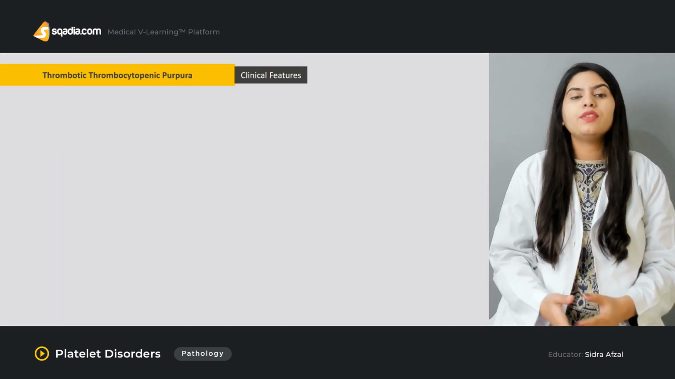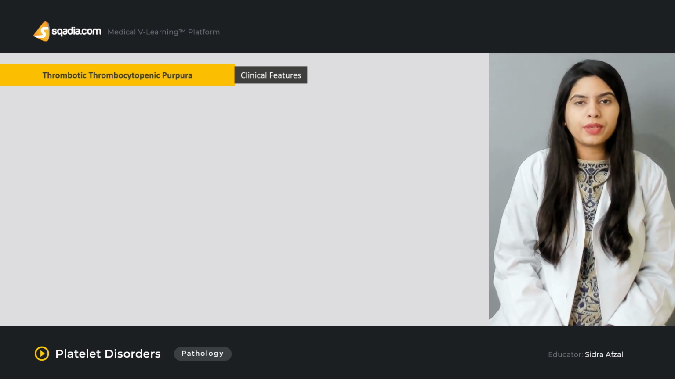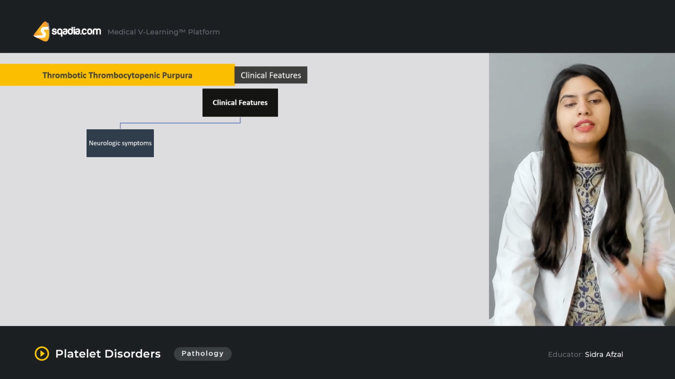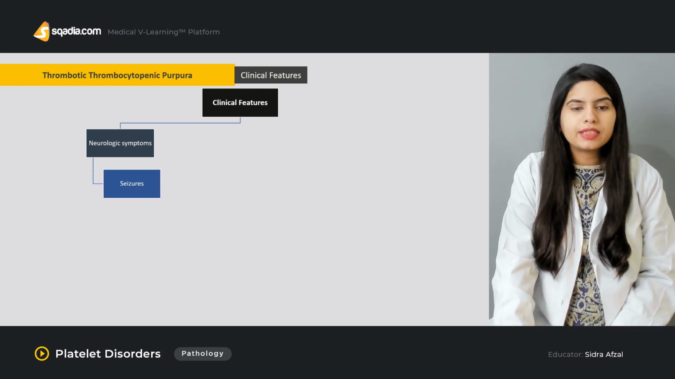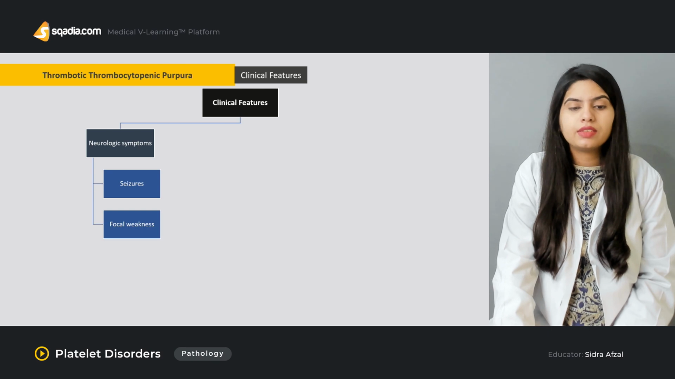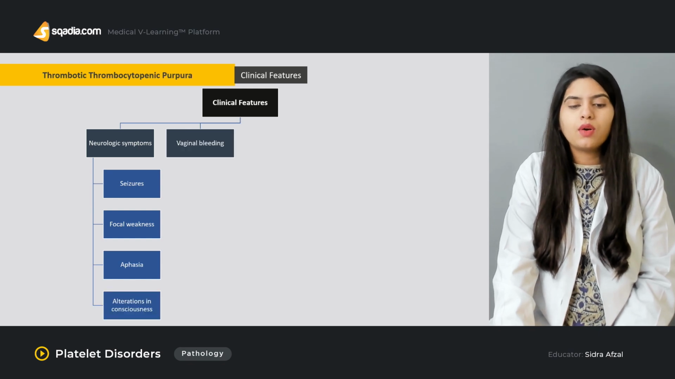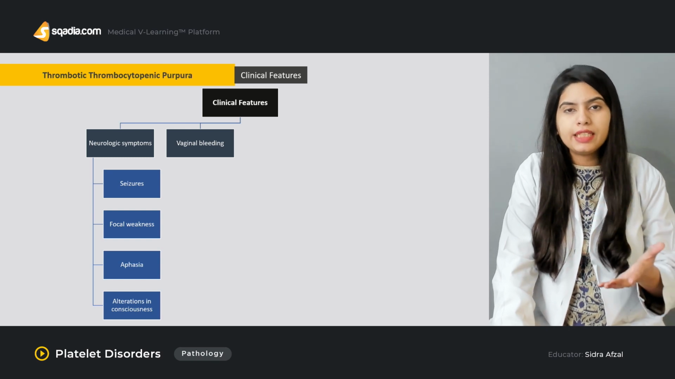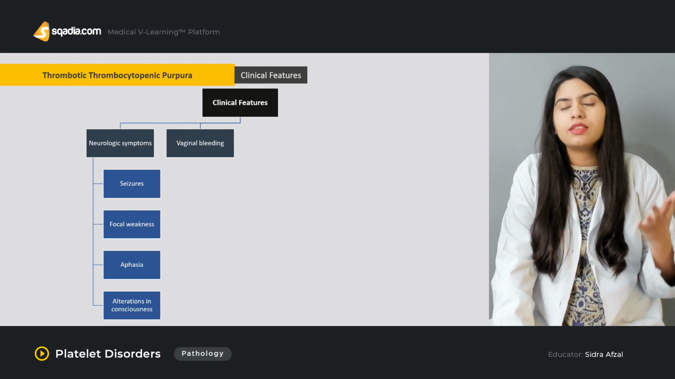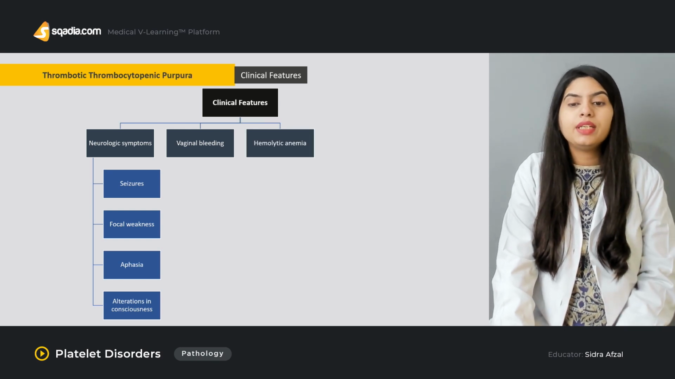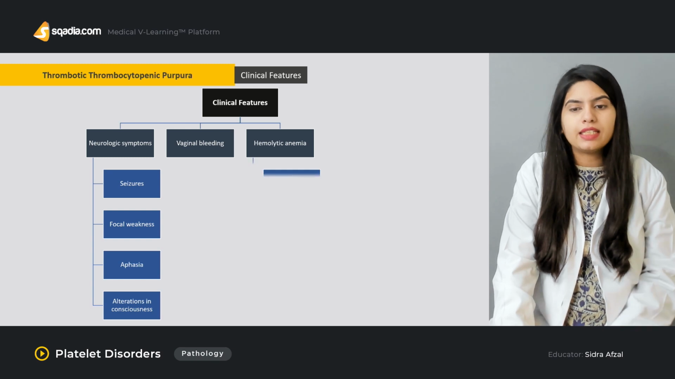Now, what are the clinical features of this thrombotic thrombocytopenic purpura? It can cause neurological symptoms, like seizures, focal weakness, aphasia, or alteration in consciousness. Then there can be vaginal bleeding. Obviously, there is this thrombocytopenia, the blood clotting is being affected. So there can be hemolytic anemia as well.